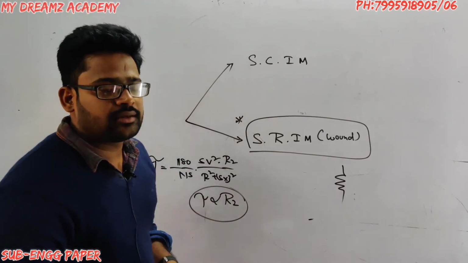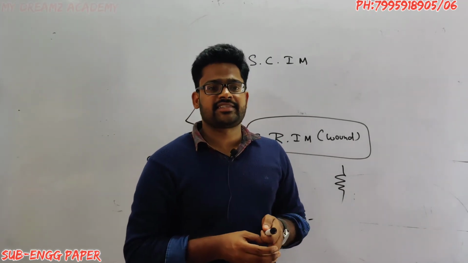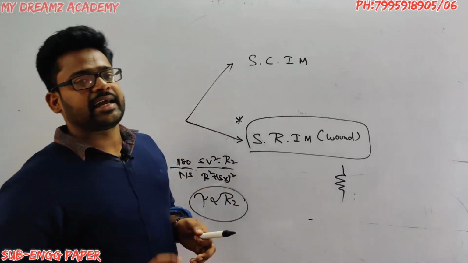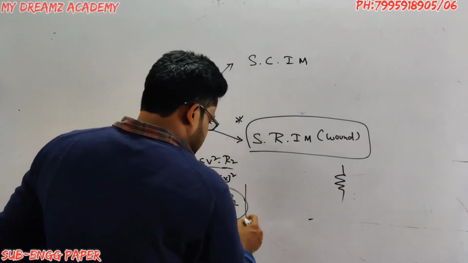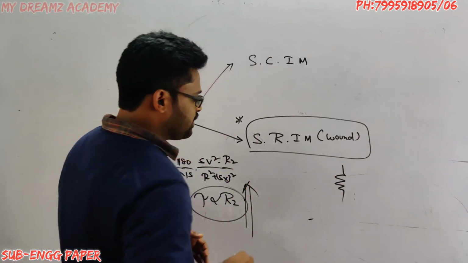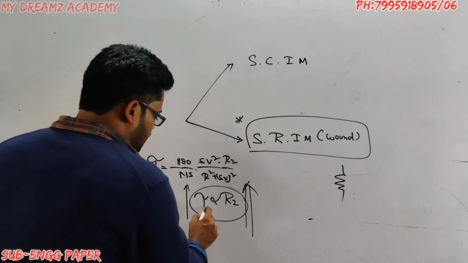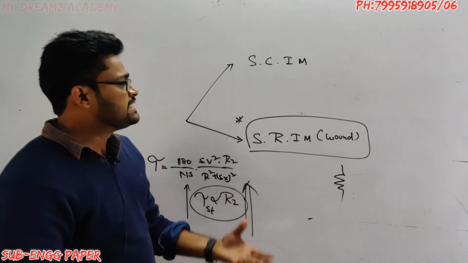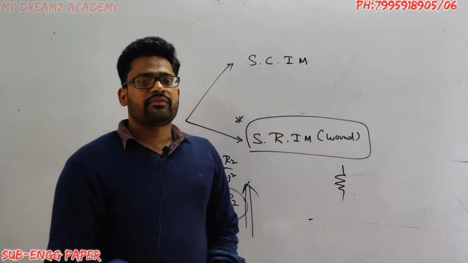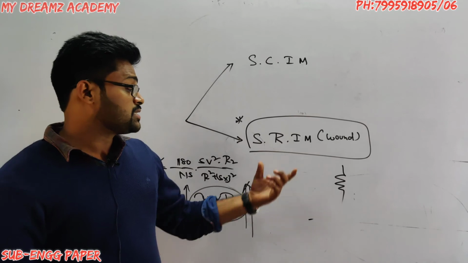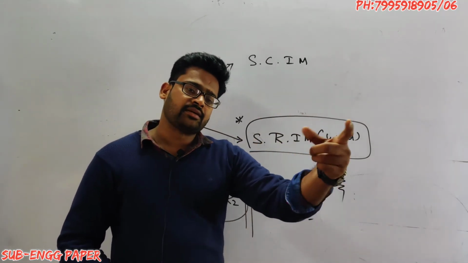If I add resistance to the secondary side of the motor, so the resistance value increases. If I increase the resistor value, the starting torque will increase. This is the advantage of the slip ring induction motor when compared to the squirrel cage induction motor.